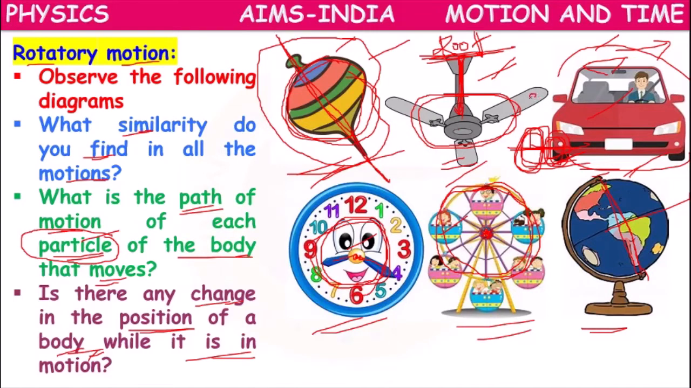The particle which is here, after some time, may come here, or this particle may go there. There will be a change in the position of the particles in the direction of motion of the body, but overall, on the whole, there will be no change in the object. That similarity we can observe in all these pictures.